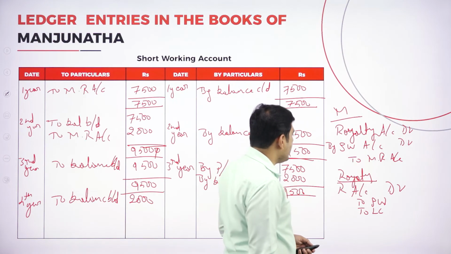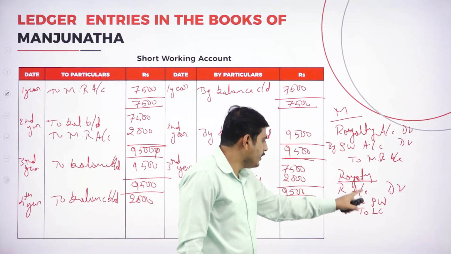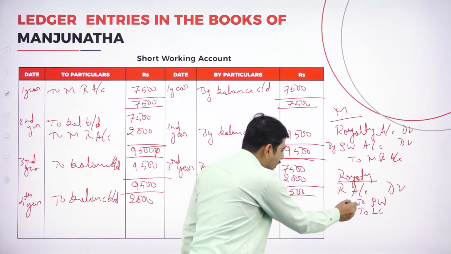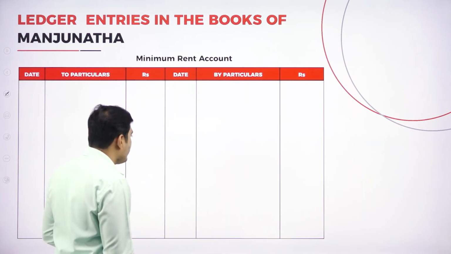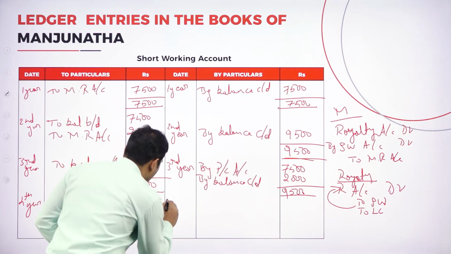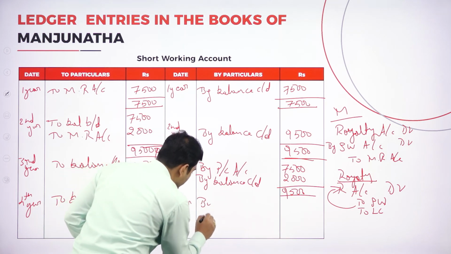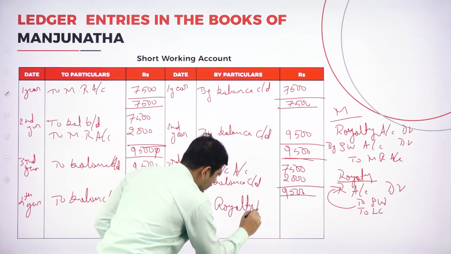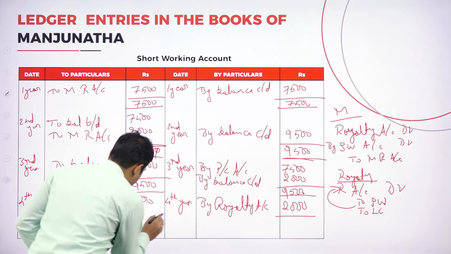When you recover the short working, the journal entry is royalty account debit, to short working, to landlord. So what is the opposite entry for the short working? Royalty is the short working. We have to show by royalty account on the fourth year, by royalty account. So 2,000 is recovered now, so both sides 2,000.